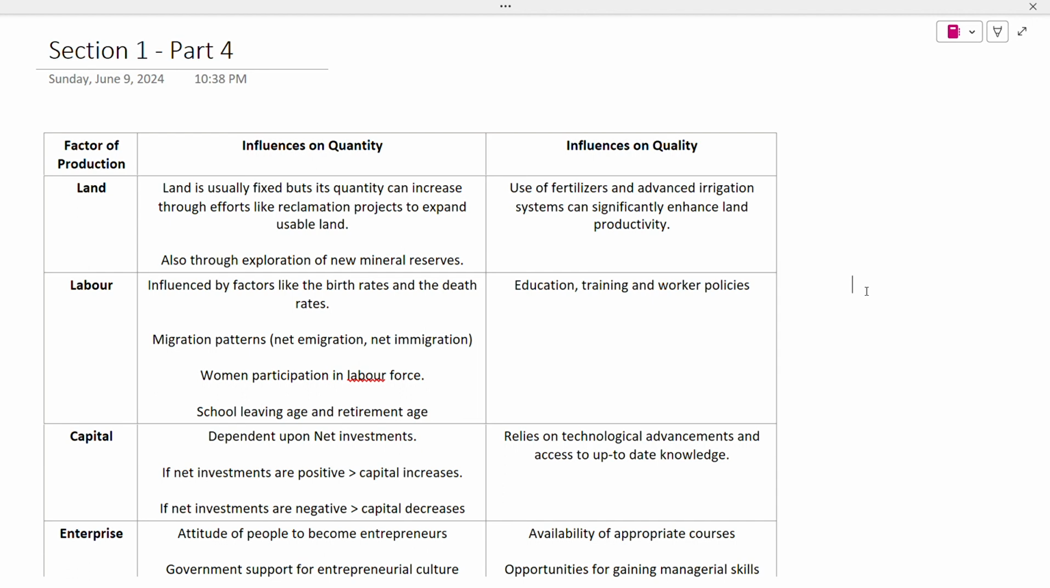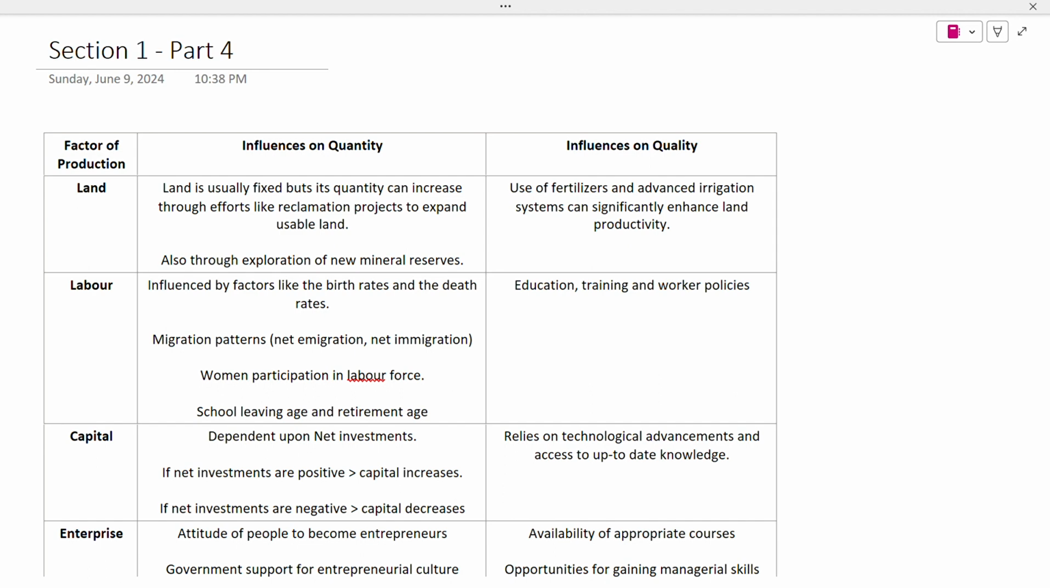So let's move to the first factor of production and see how the quantity and quality of land can be influenced and what factors influence this. Firstly, you need to understand that land is one of the most inflexible factors of production. Increasing the quantity of land is very difficult because it's virtually fixed. The amount of natural resources that we have is virtually fixed unless we are able to explore new mineral reserves, find new gas reserves, oil reserves, or any mineral reserves.